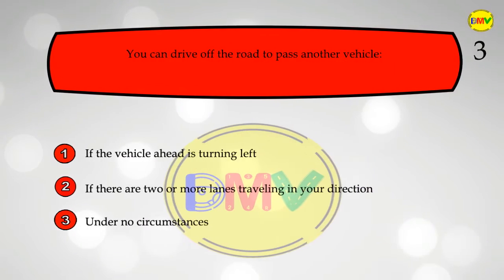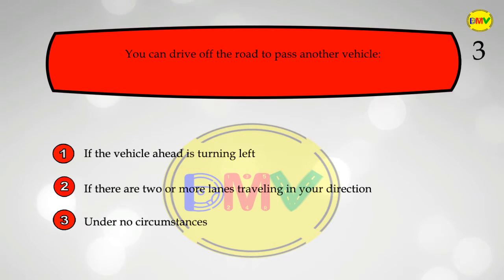Question 3. You can drive off the road to pass another vehicle 1. If the vehicle ahead is turning left. 2. If there are 2 or more lanes traveling in your direction. 3. Under no circumstances. The correct answer is 3.